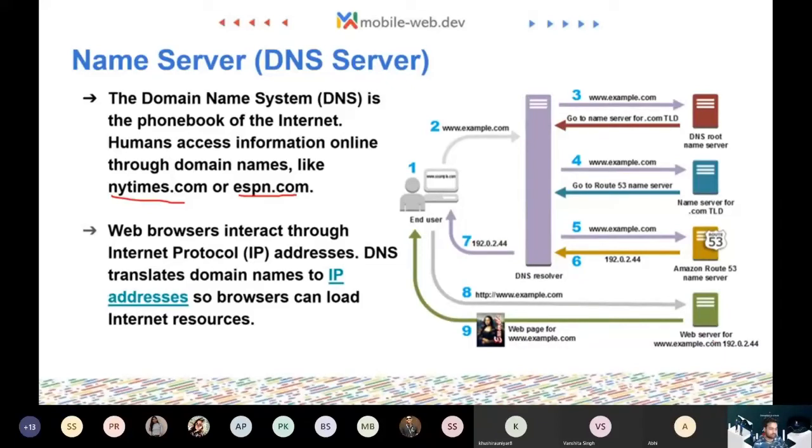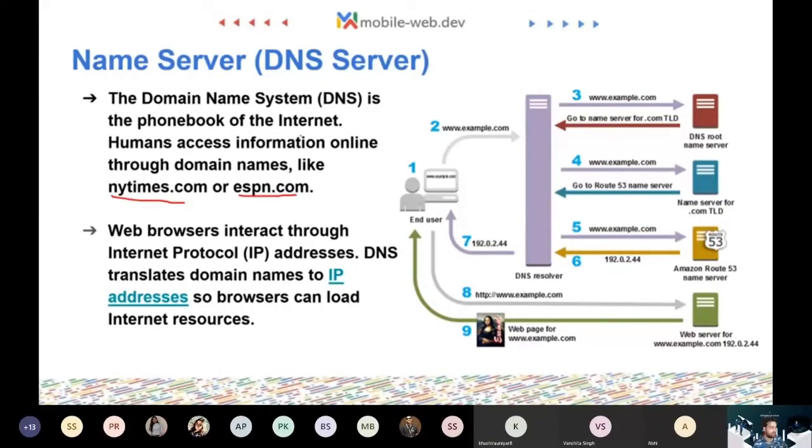A common scenario: the client is accessing this website called example.com, which goes to this DNS resolver. Now this DNS resolver knows which web server it is pointing to, and then it takes that request and gives back the response.